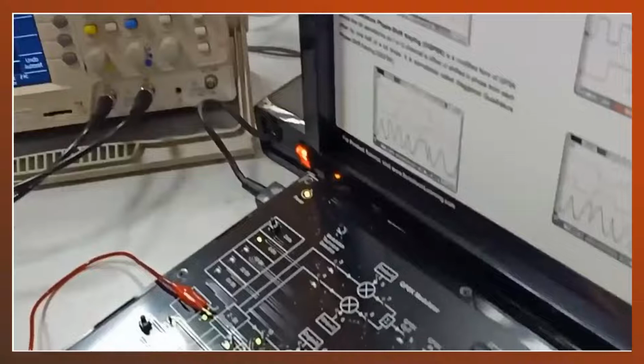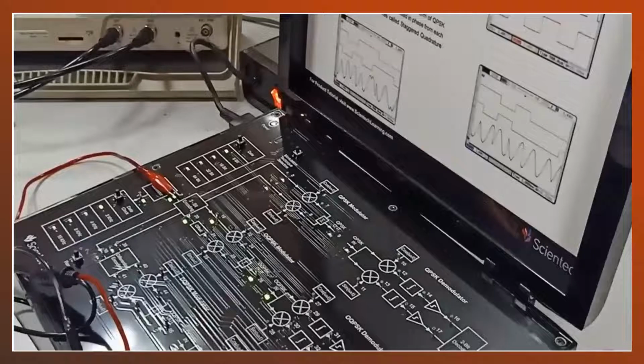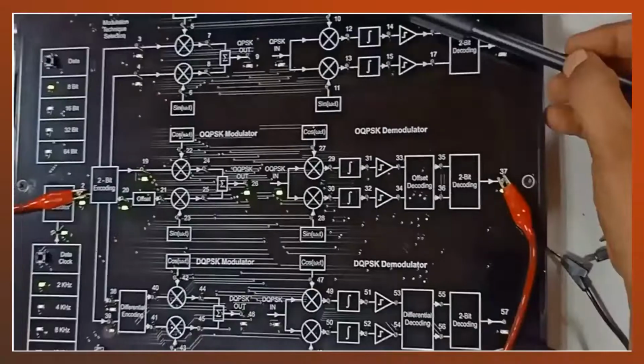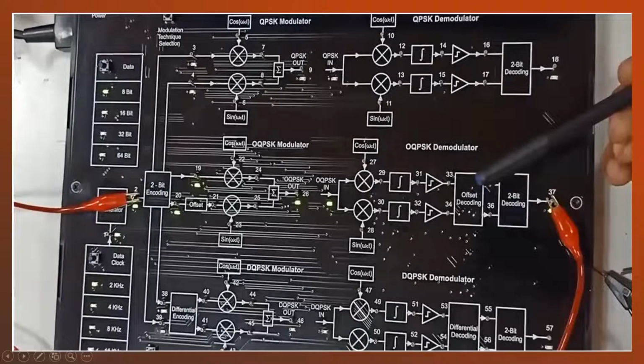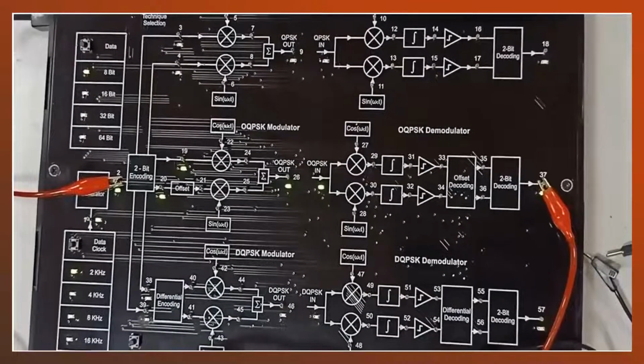So we have performed two modulation and demodulation schemes. The first one is the QPSK modulator and demodulator, and the other is the offset QPSK modulator and demodulator. Thank you.